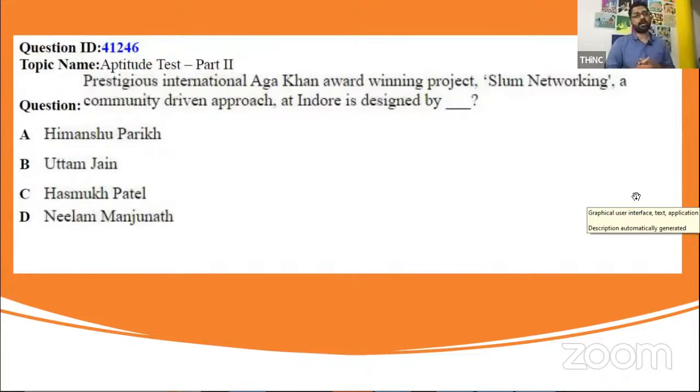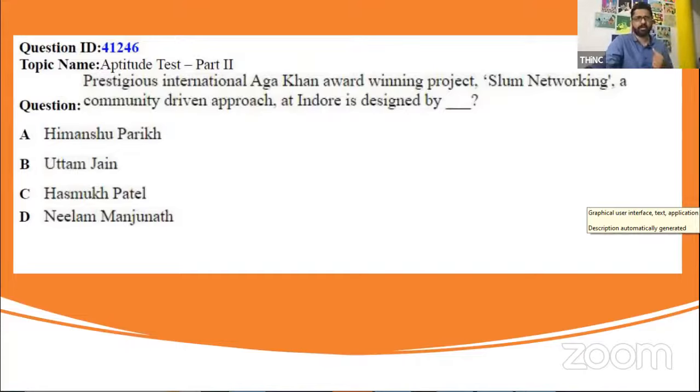The prestigious Aga Khan Award winning project Slum Networking, a community driven approach at Indore, is designed by whom? Who was the architect who designed the slum networking project at Indore? See, Aga Khan Award is again something that is important. You need to figure it out. It is something that's given once in every 3 years, I think.